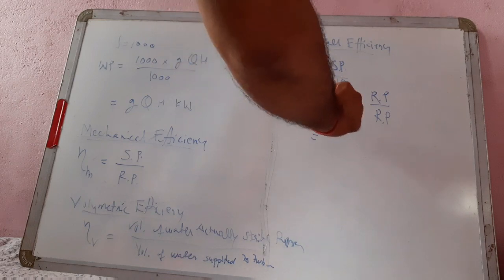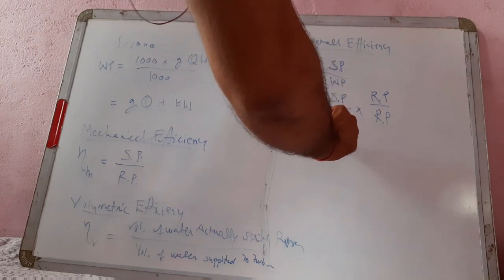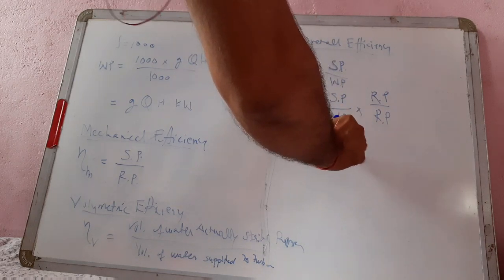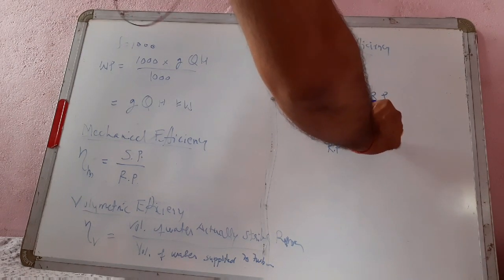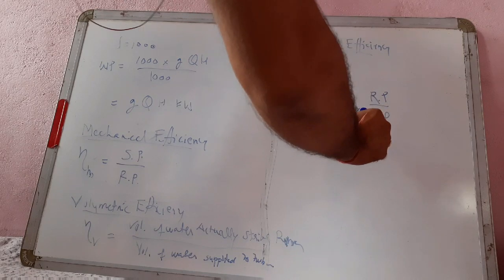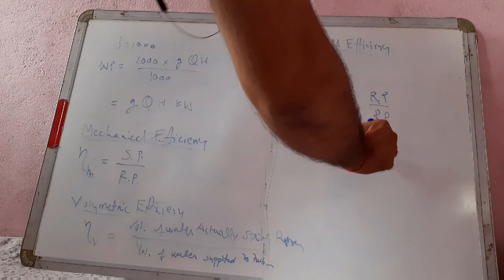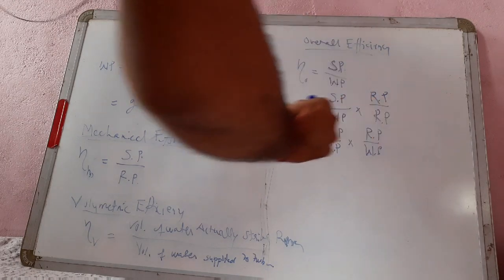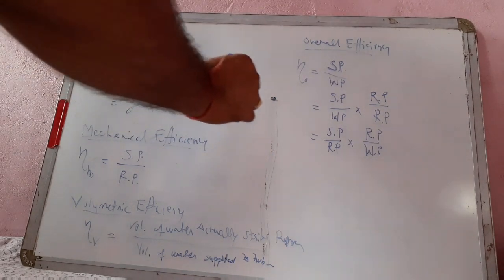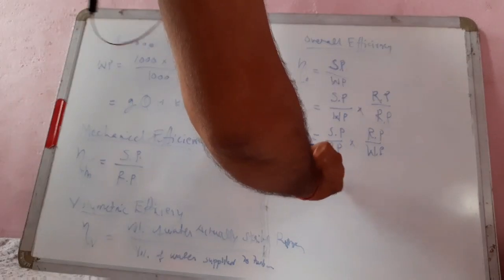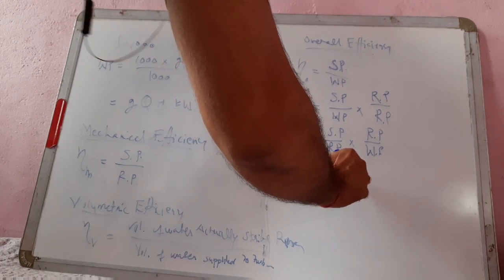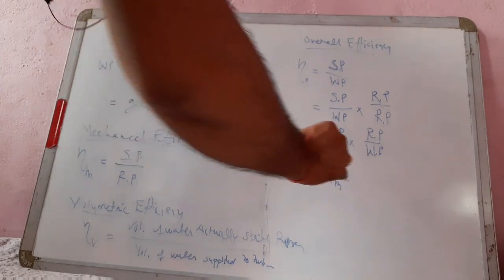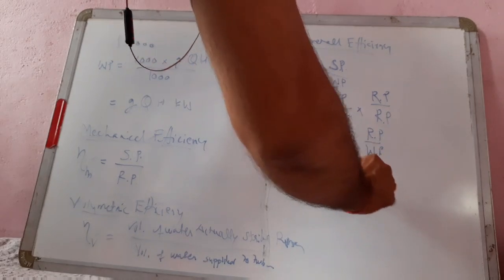Now this is shaft power by runner power into runner power by water power. Now this is converted into mechanical efficiency, and this is converted into hydraulic efficiency.